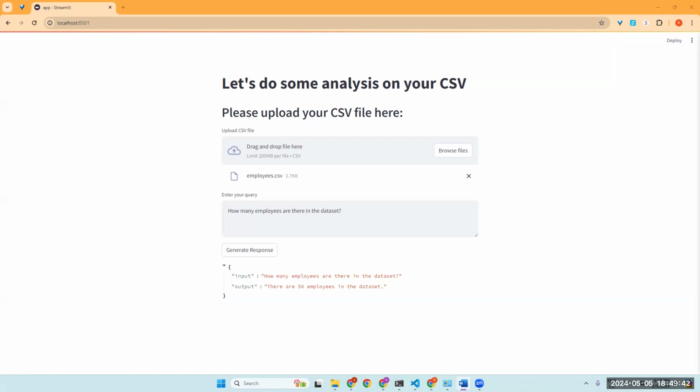I have uploaded a dataset that includes employee information like job titles, salaries, and hire dates. We'll use this data to extract meaningful insights without writing a single line of code. Now let's start with some simple queries, like how many employees are there in the dataset. To develop this, I used a concept called action agents.